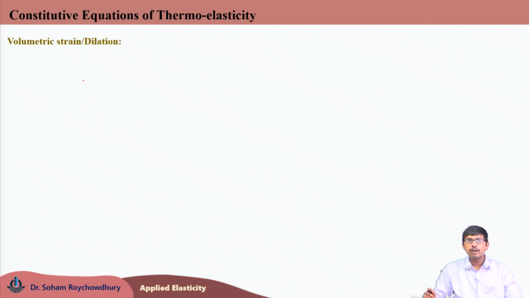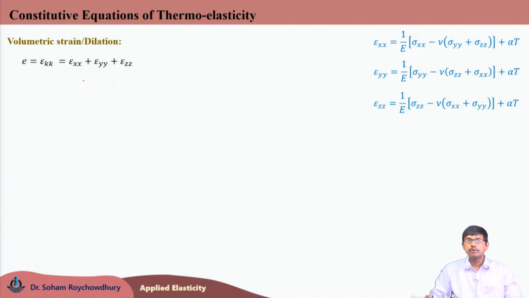We know that the volumetric strain, small e or epsilon kk, that is the trace of the strain tensor epsilon, is written as epsilon xx plus epsilon yy plus epsilon zz. Now, all these three normal strain components for the thermomechanical problem we had obtained just in the previous slide.